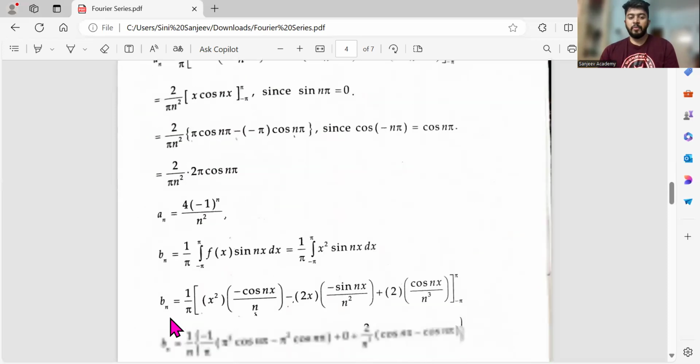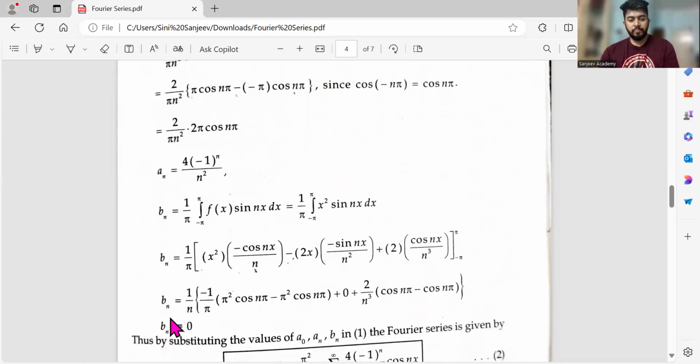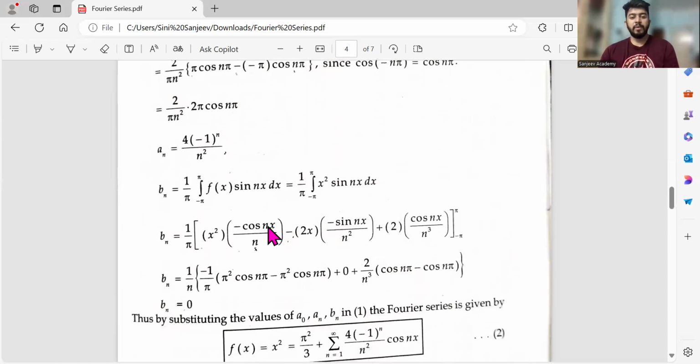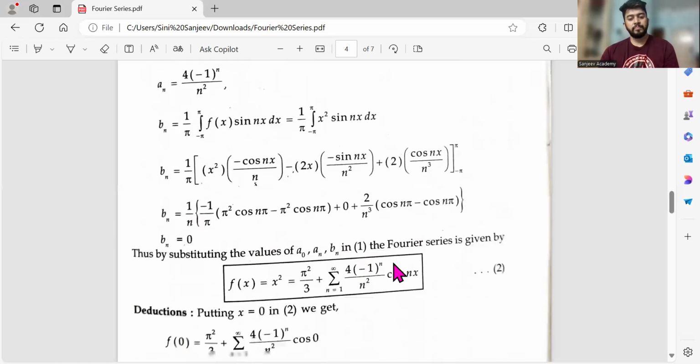Bn, I told you if it is an even function, the answer is 0. So you can just do the Bernoulli's method and directly write down 0, skipping this step entirely. It's a waste of time. Then substitute the a naught, an, and bn values directly. If you have the doubt whether you will get the marks if you don't do a substitution, yes, you will get the marks since your answer is correct. But if your answer is not correct, then we cannot expect any marks. So I hope it's helpful for you.